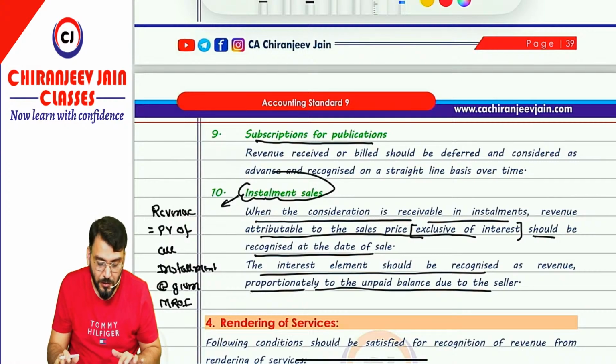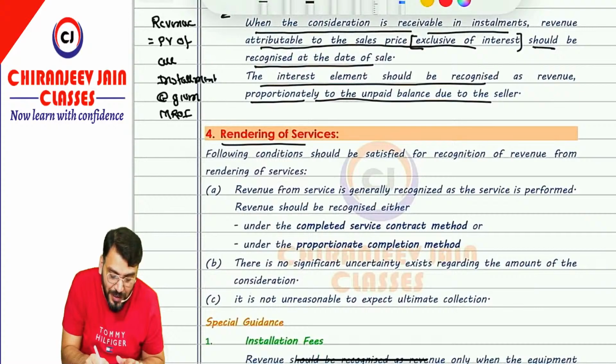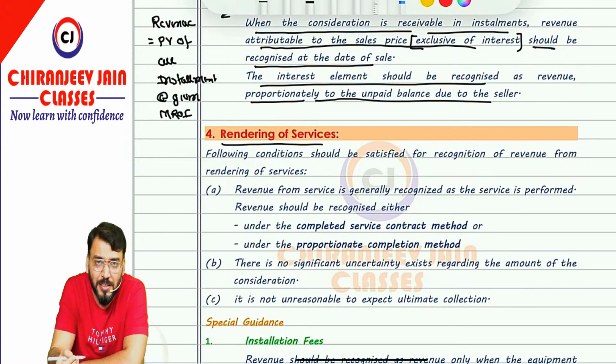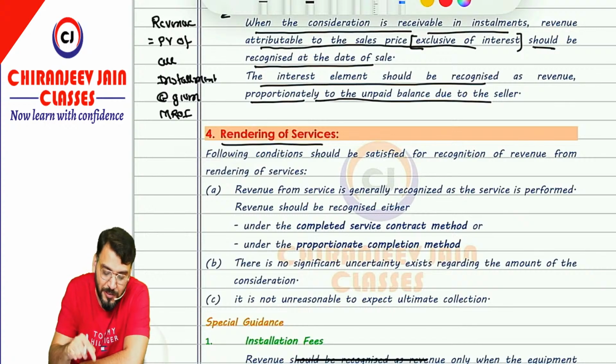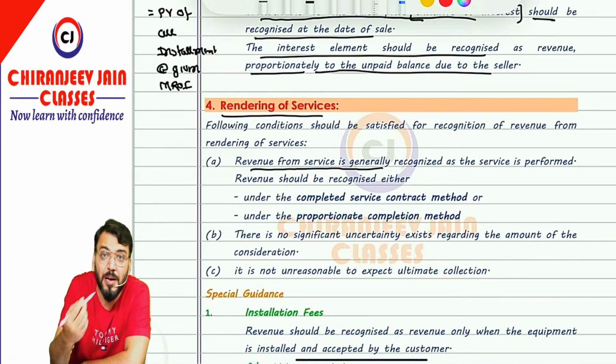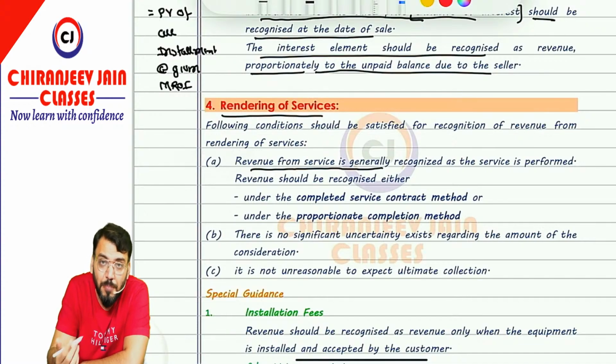Have you understood? Now let us come to rendering of services. Whenever some service has been rendered, revenue will be recognized when three conditions are satisfied. First condition, revenue from service is generally recognized when the services are performed. So once the service is performed, recognize revenue, correct? So revenue from service is generally recognized as the service is performed.